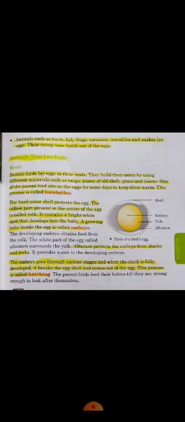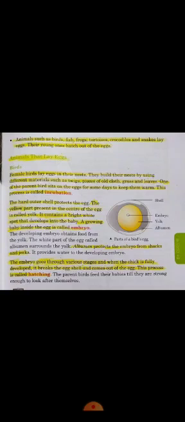So, after this, how birds reproduce their babies? One of the parent bird sits on the eggs. Okay, one of the parent bird sits on the eggs to keep the eggs warm. Okay, this process is called incubation.